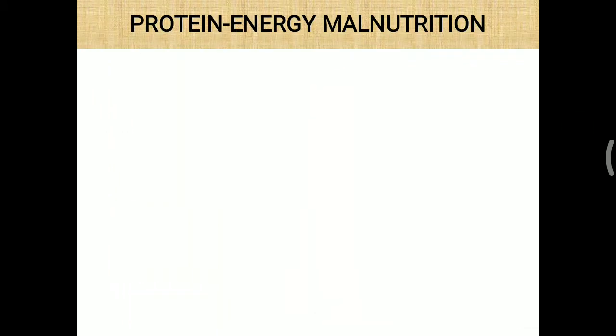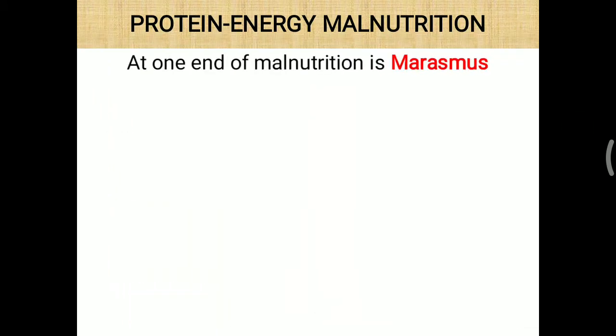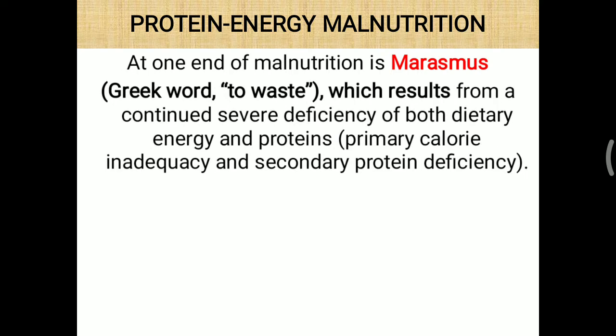Further, at one end of PEM or malnutrition, there is marasmus. First, it is a Greek word. The Greek meaning of marasmus is to wash to waste, which results from a continued severe deficiency of both dietary energy as well as protein. So both energy as well as protein are deficient. Primary calorie inadequacy is seen, and secondary to this energy or calorie deficiency, protein deficiency is also found.